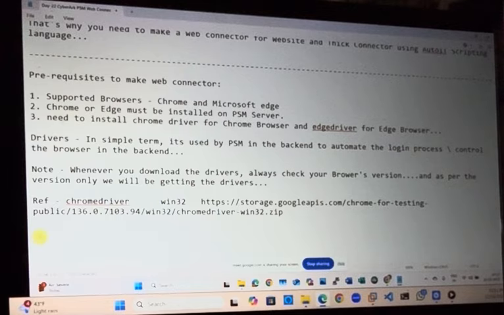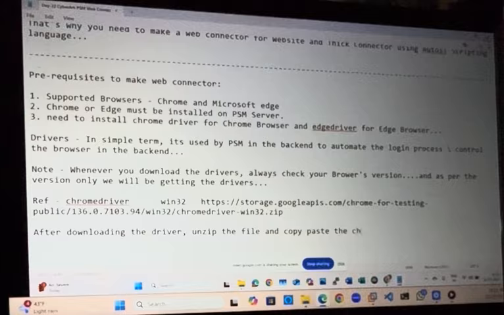And once you download the driver, unzip the file and copy-paste the Chrome driver, or if you are using Edge driver, it will be like this, MS Edge driver, to the PSM component folder.